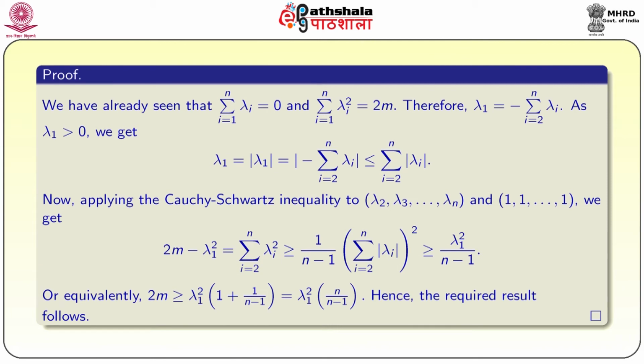Or equivalently, 2m is greater than or equal to lambda 1 square into (1 plus 1 by n minus 1), which is equal to lambda 1 square into n by n minus 1. Hence, the required result follows.